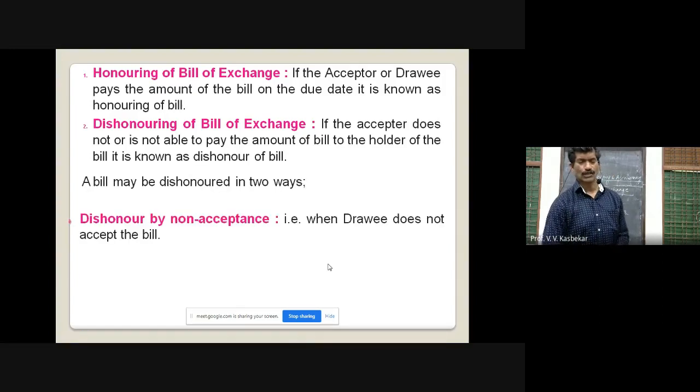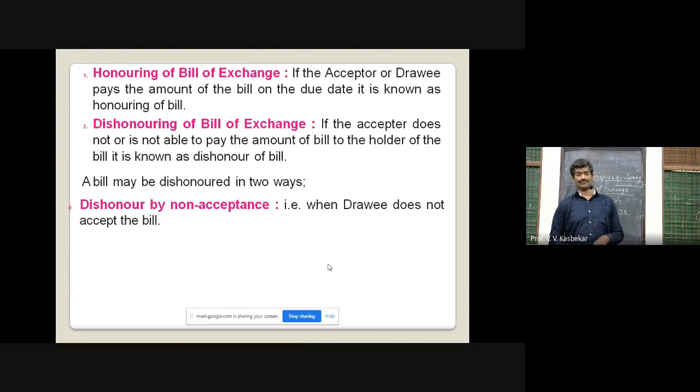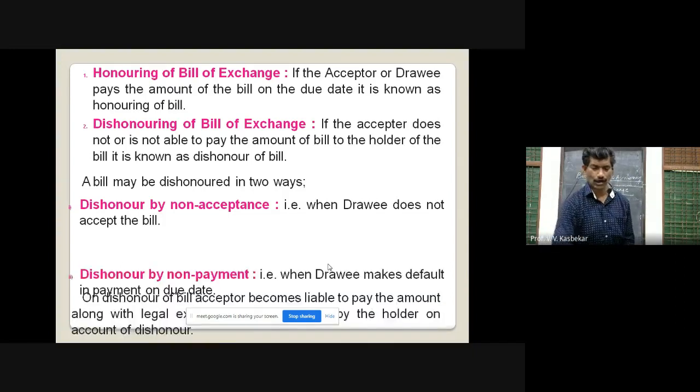Bill may be dishonored in two ways. There are two ways in which the bill may get dishonored. Dishonor by non-acceptance. That means drawee does not accept the bill. In that case, the bill will be dishonored.